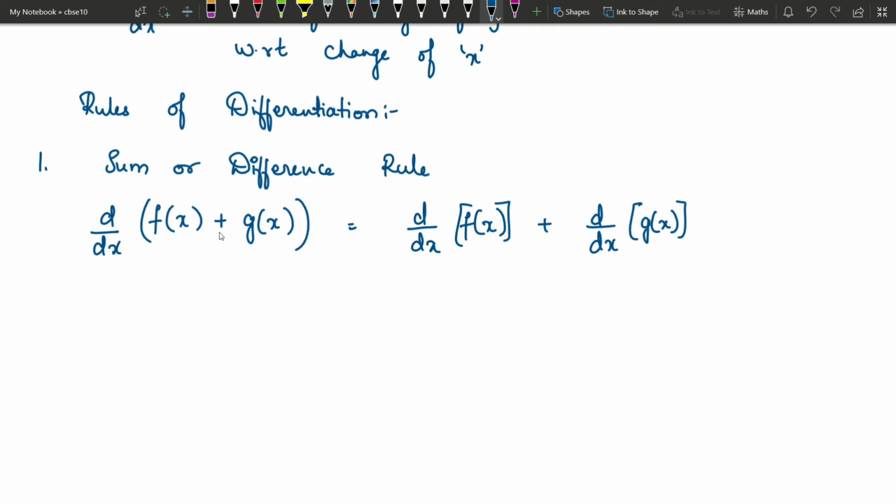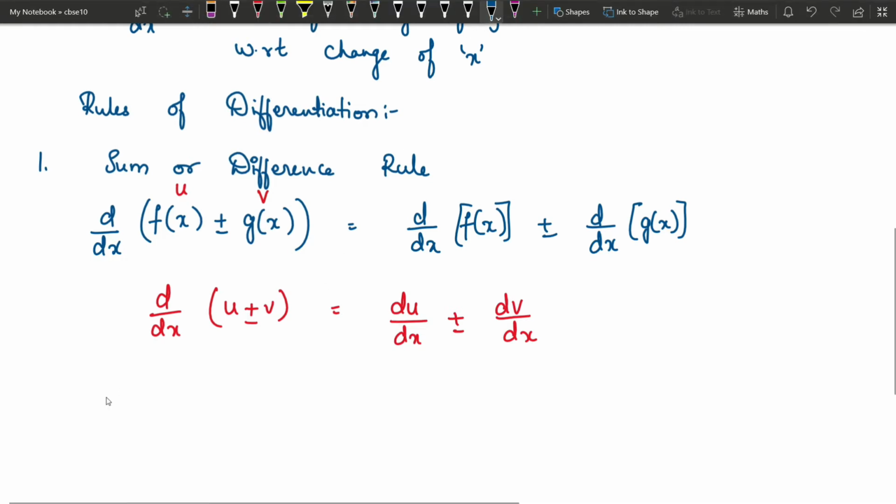Similarly, if you have a difference, then here also you have to write a minus. So basically we will consider this f of x and g of x as u and v. So that is what you can see in your textbook's notes. They would have given you: derivative of the sum of two functions is derivative of the first function plus derivative of the second function. This is another way of writing it. And if it is a difference, here also you have to write difference. So this is the sum or difference rule.